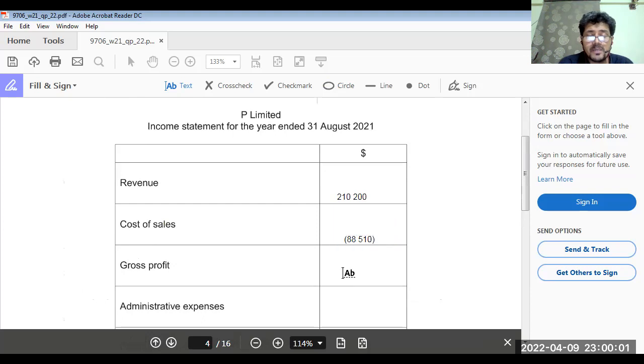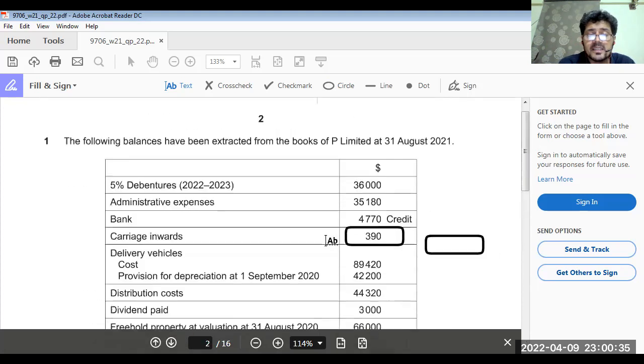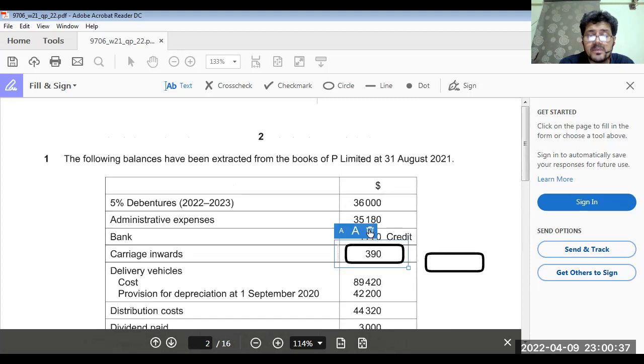Okay. So gross profit we can calculate easily. We don't need to bother anything about it. 210,200 minus 88,510. That makes your gross profit 121,690. Okay. Done. This is our gross profit. Okay. Now administrative expense. We have to go for administrative expense. Move to the question. Okay. So allow me to remove all these.